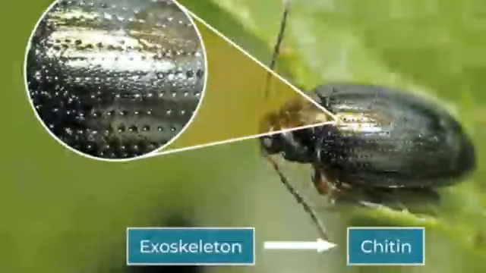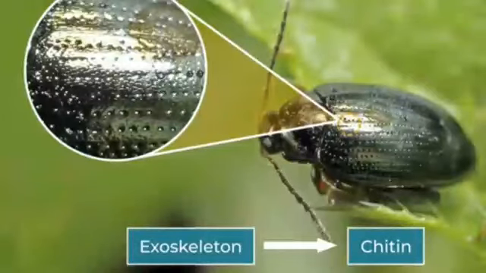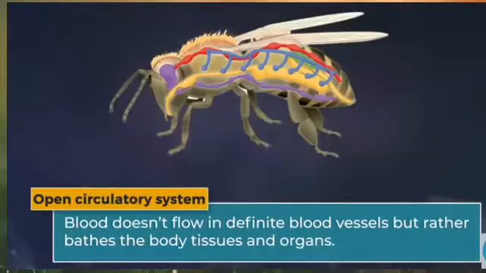These animals have a chitinous exoskeleton around their body. Chitin is a type of sugar or glucose we can say. Chemically, it is similar to the plant cell wall of cellulose. These organisms show the open circulatory system. Blood does not flow in definite blood vessels, but rather the body tissues and organs bathe in that blood. All are free to move in that blood.